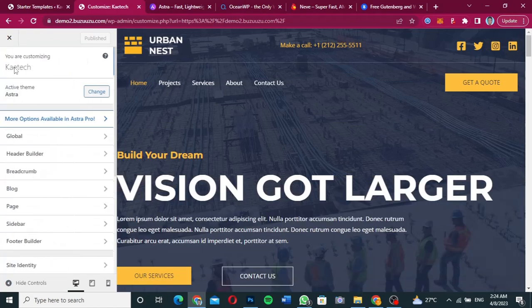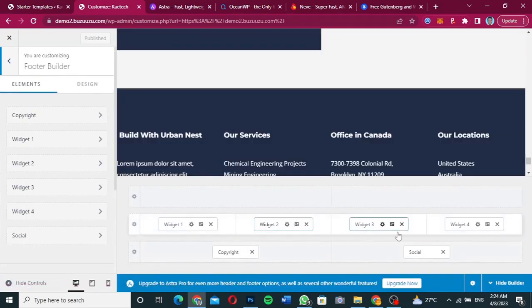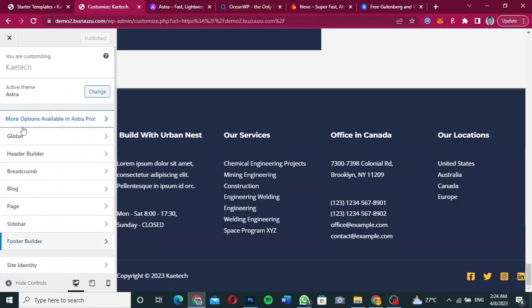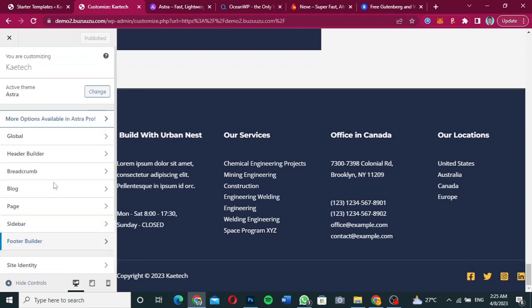The same way I have the header builder, I also have a footer builder. So this is the footer builder over here. You can go ahead and edit it or build your own footer that you want. This is very simple. It has the sidebar settings, the page settings, the blog settings, the breadcrumb settings, the global settings, and even the normal WordPress settings for every theme. You can get it over here.